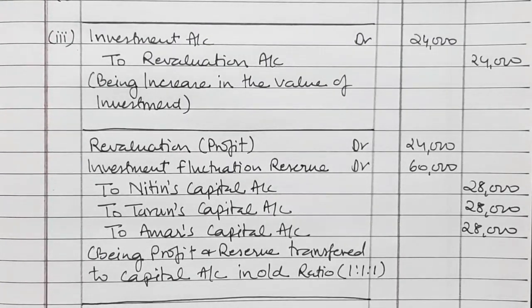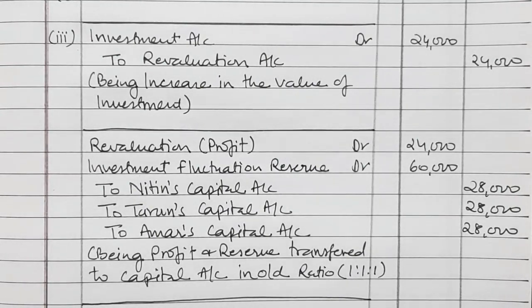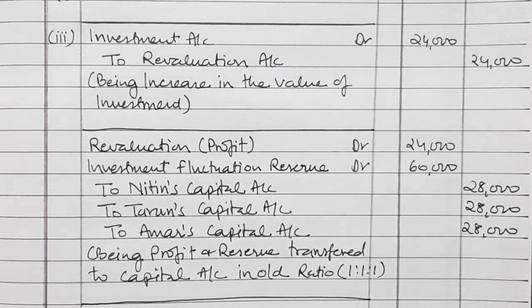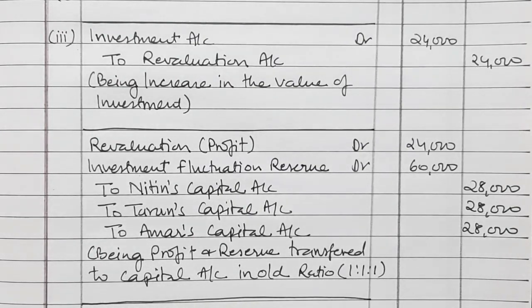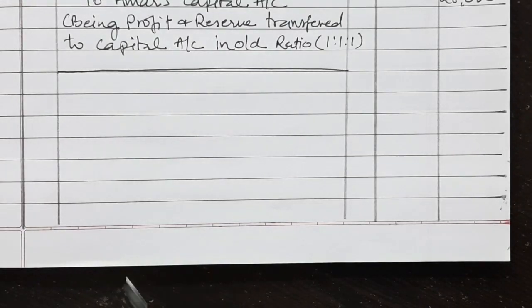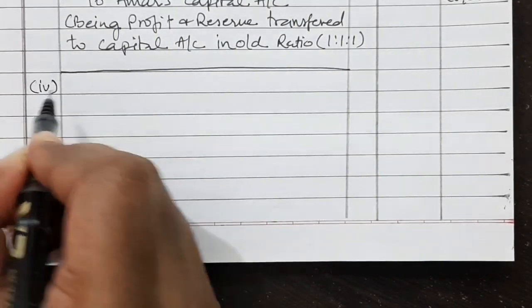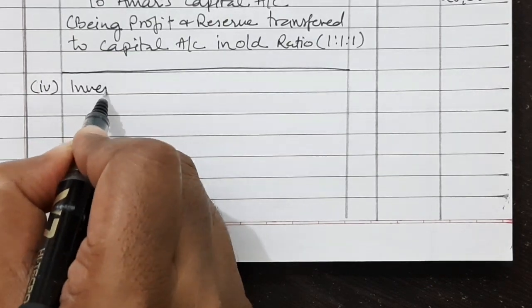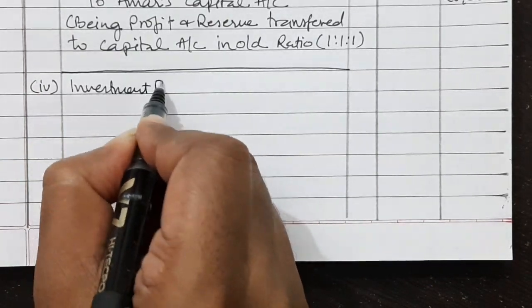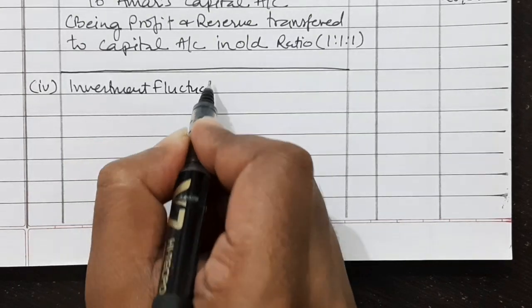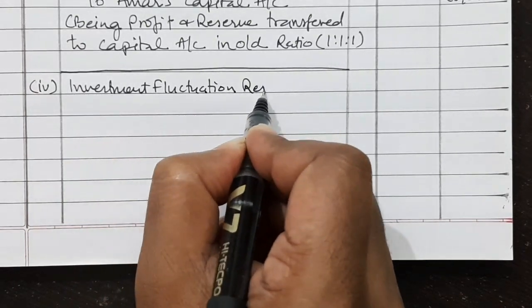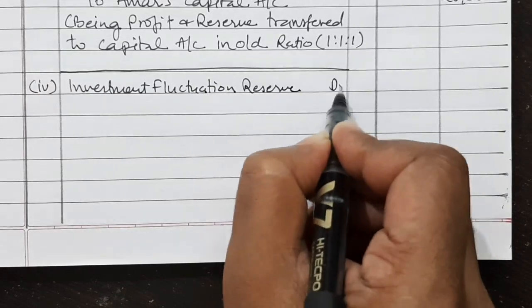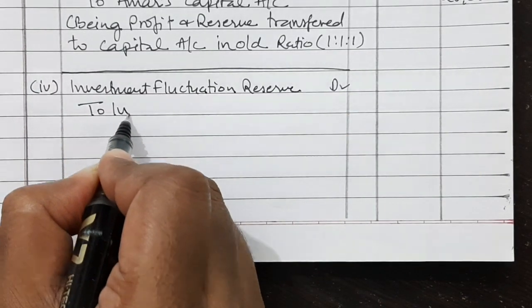Now let us see case 4. Case 4 says that when market value is rupees 3,70,000, it means the cost of investment has decreased by rupees 30,000. So what will be the solution? Let us see. Investment fluctuation reserve account debited to investment account.